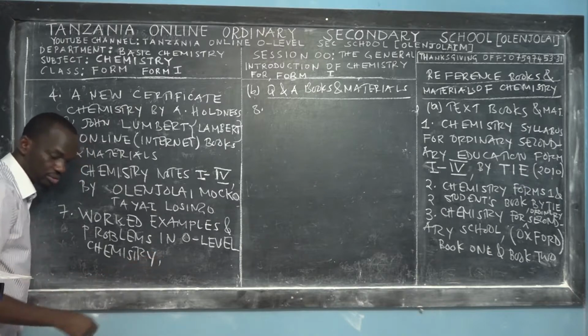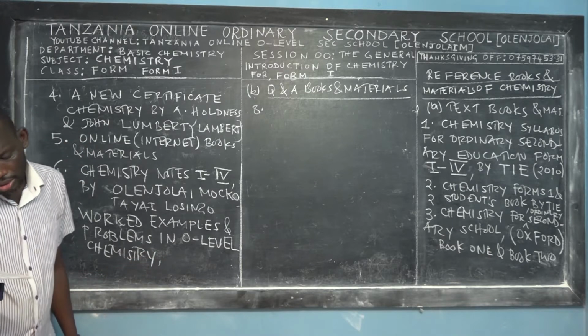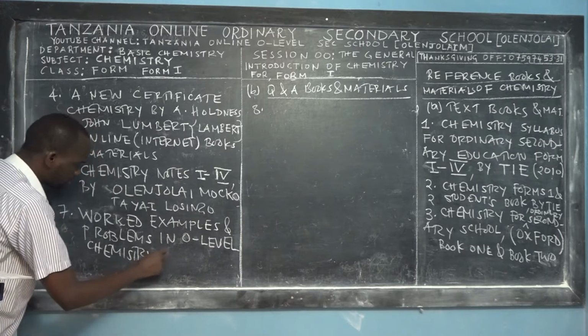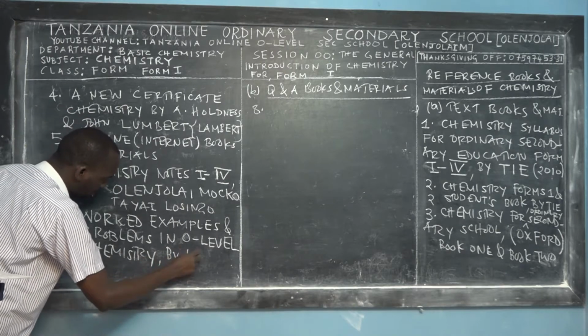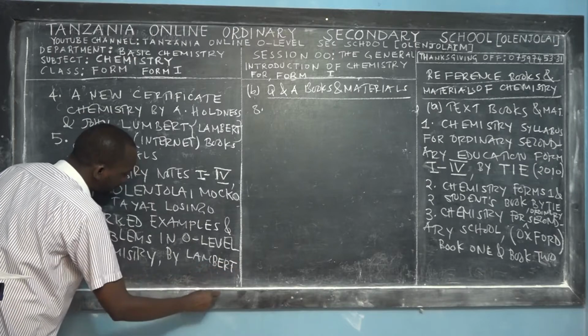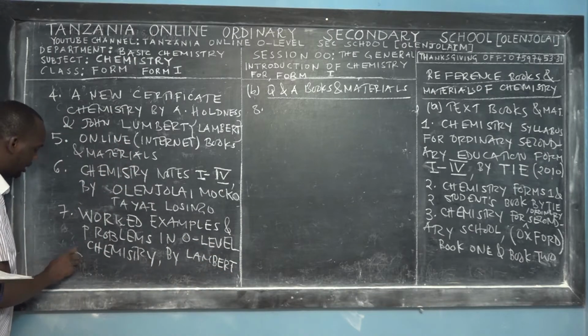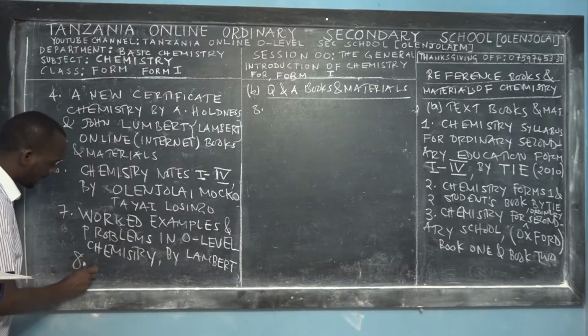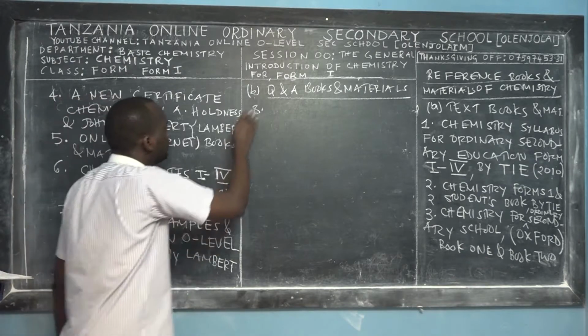And the author is who? By Lambert. So the answer is Lambert. Lambert said this is not enough, so let me provide another book. So number 8, I leave blank, and you will mention it for me.